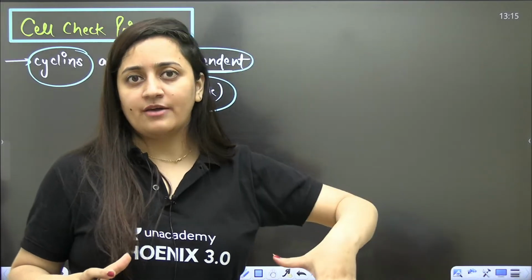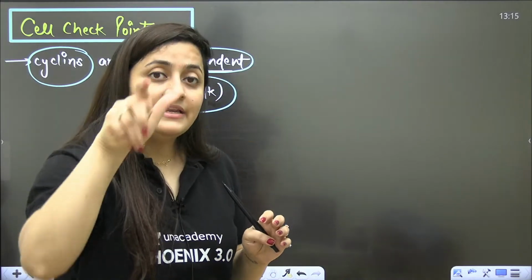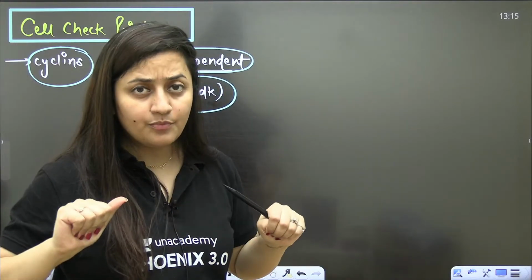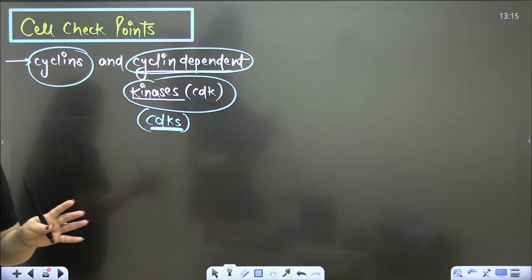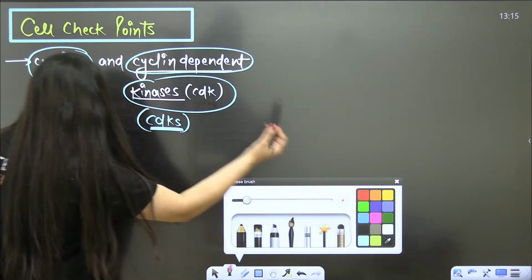So there are different checkpoints. One checkpoint is going to ensure that DNA duplication is proper. Another will see that all the chromosomes are aligned properly. Such checkpoints are there in our body. So kinases are present, these cyclins are present. There are certain checkpoints: the G1 to S checkpoint, the G2 to M checkpoint, and certain ones in the metaphase. We'll talk about it.